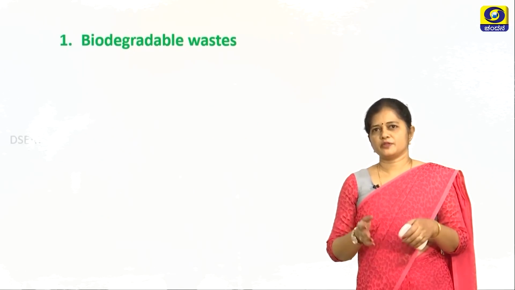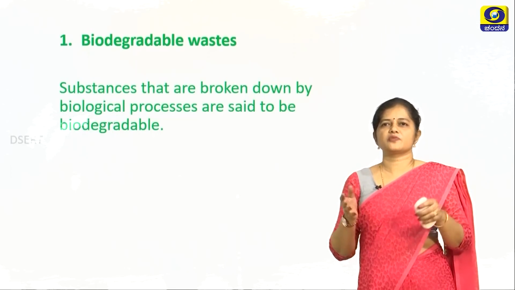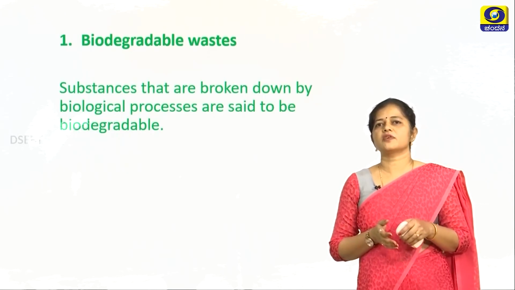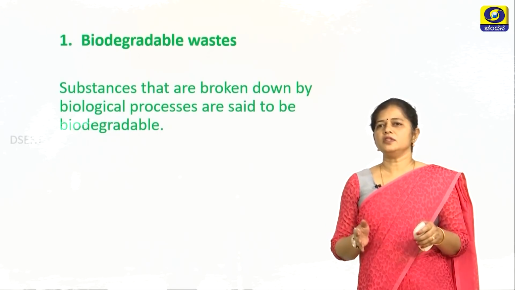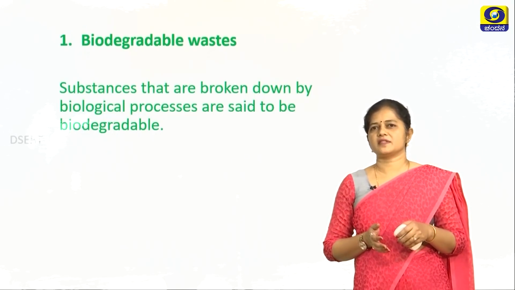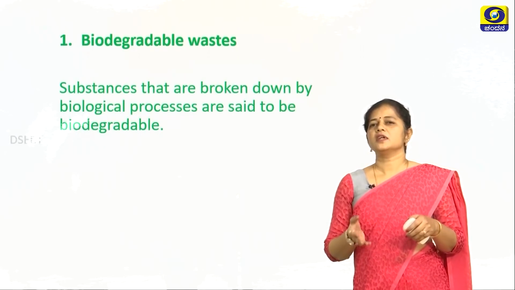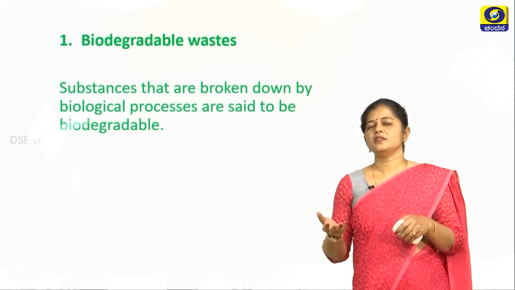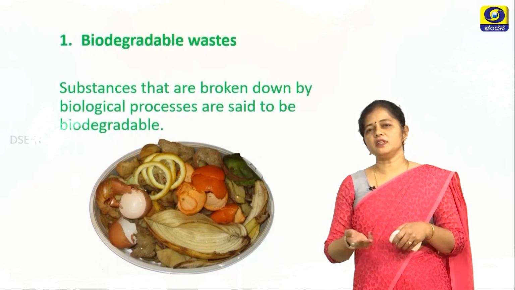First type is the biodegradable waste. The biodegradable wastes are substances which are broken down by biological processes and which can be converted into less harmful nature. So these are called the biodegradable waste. By certain chemical processes of living organisms that decompose, this can be broken down. So these are examples of biodegradable waste.